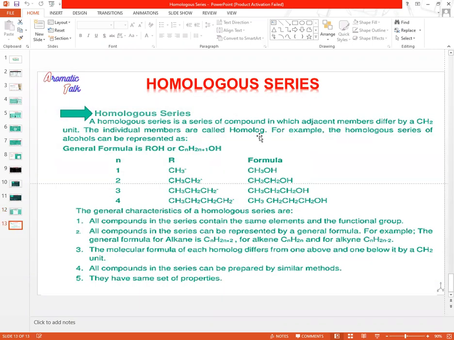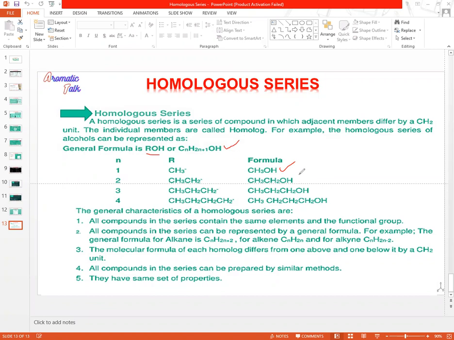Now we summarize the topic of homologous series. Here you can see the summary of the topic homologous group or homologous series. A homologous series is a series of compounds in which adjacent members differ by a CH2 unit. The individual members are called homologs. For example, the homologous series of alcohol can be represented as CnH2n+1OH, where n is the number of carbon atoms. The one carbon R group is methyl, and the compound is methanol. Methanol is the first member of the alcohol family. Their general formula is ROH, or CnH2n+1OH.